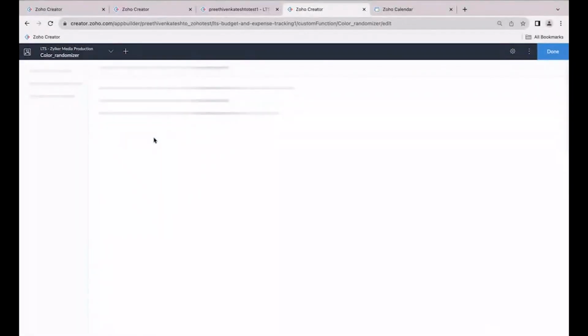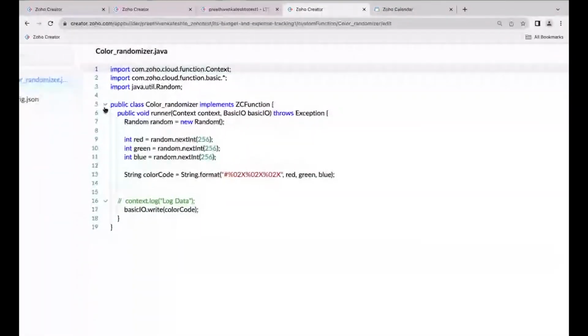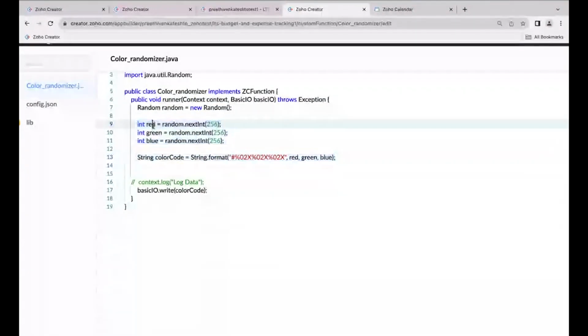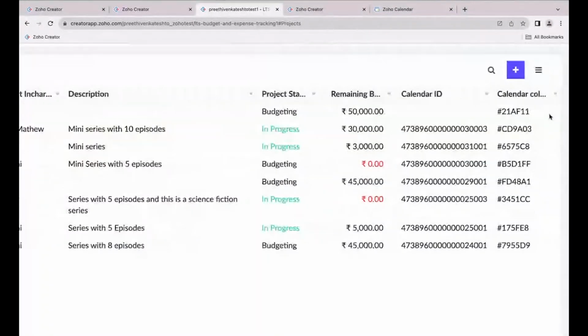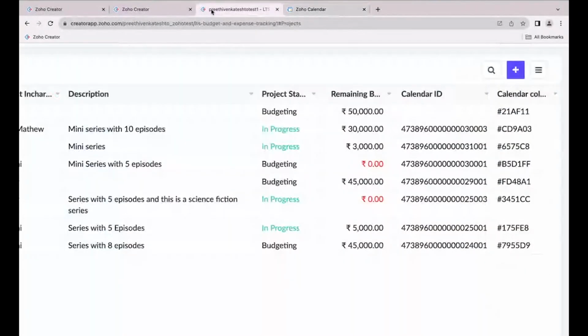In the functions, we wrote something called color randomizer. This is a very simple Java function, with just 3 lines of code, generating a random red, green, blue color, and it helps us create the color code for each and every calendar. This is how I have created the green color for this particular calendar.